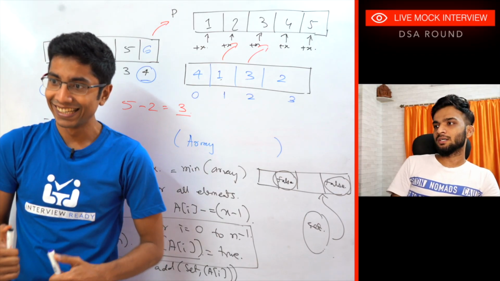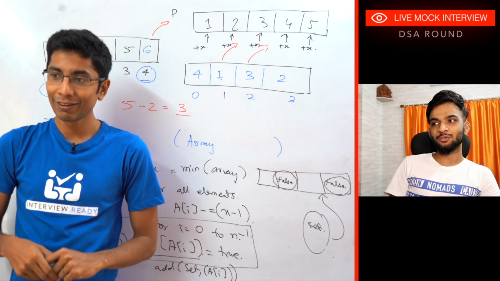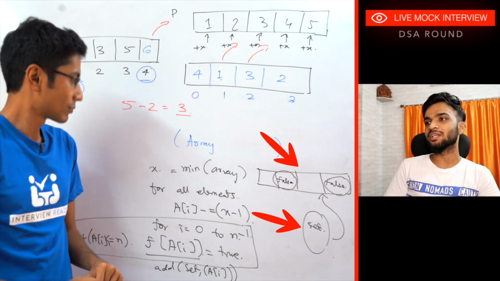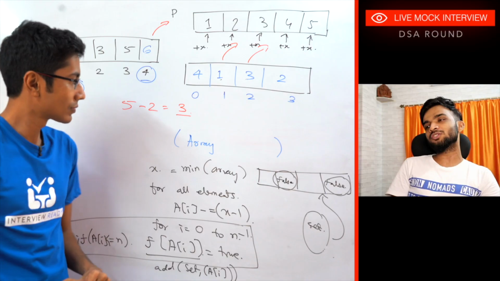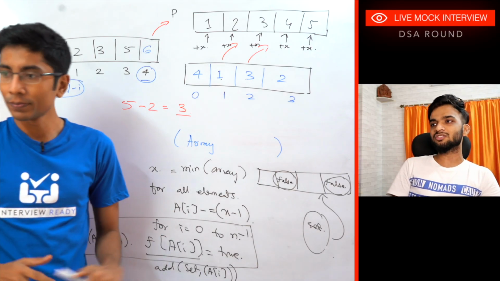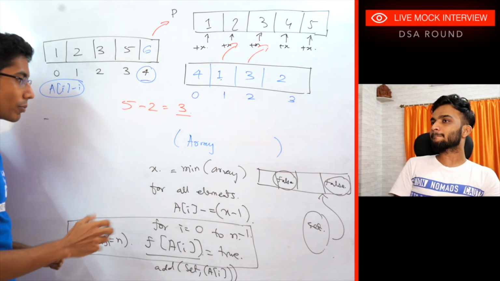Yeah, but the thing is, we're using a lot of things, right? I see you using a set, I see you're using something as a hash map or kind of a Boolean array. So this definitely works, but can we do something to simplify this? The logic is clear. Okay, I'll try to improve on this.